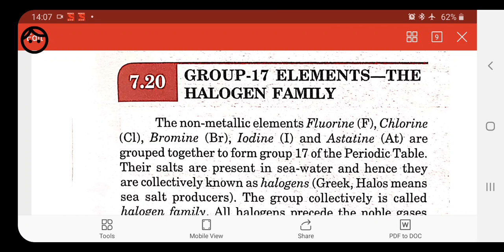Astatine is radioactive in nature, thus it occurs only in traces because its lifespan is very small. Therefore not much is known about its chemistry, though it might be expected to be a metalloid. So these are a few points of introduction about the group 17 elements.